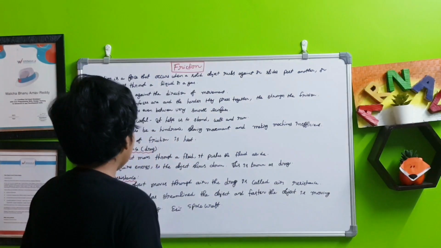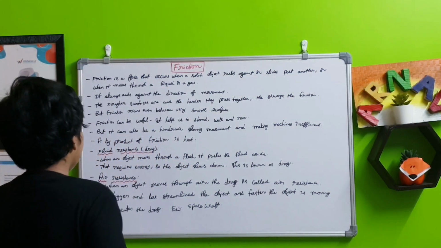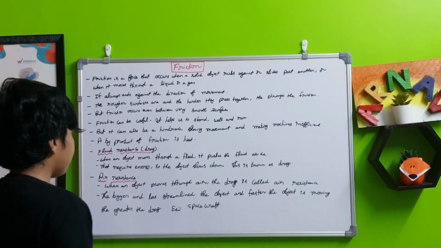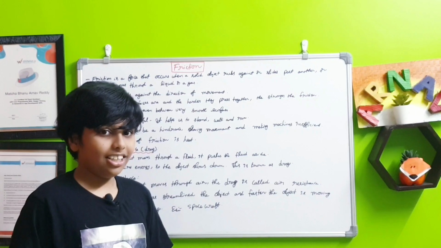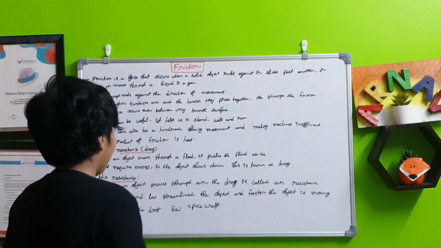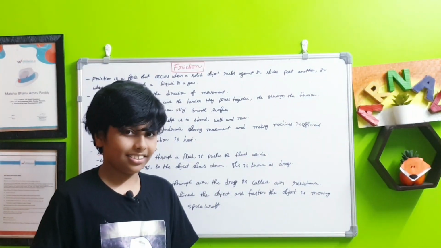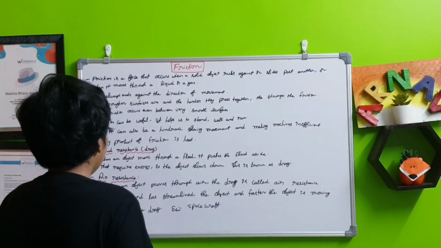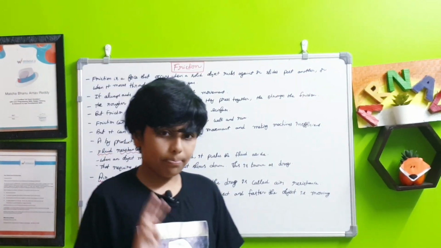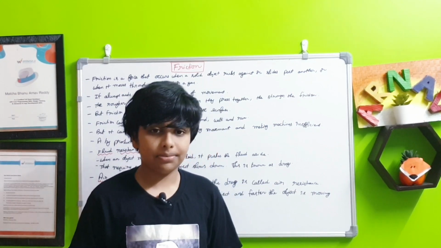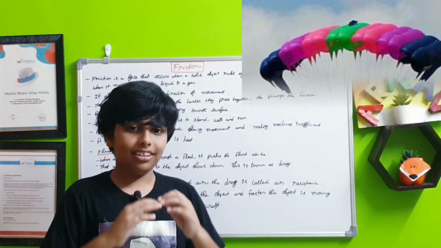Next is air resistance. When an object moves through the air, the drag is called air resistance. Both of these fall into the category of drag. Air resistance makes two important things. That is, it lets parachutes fly like they do.